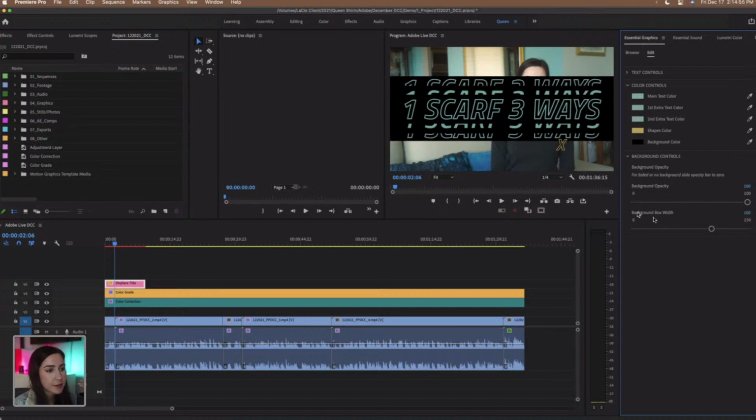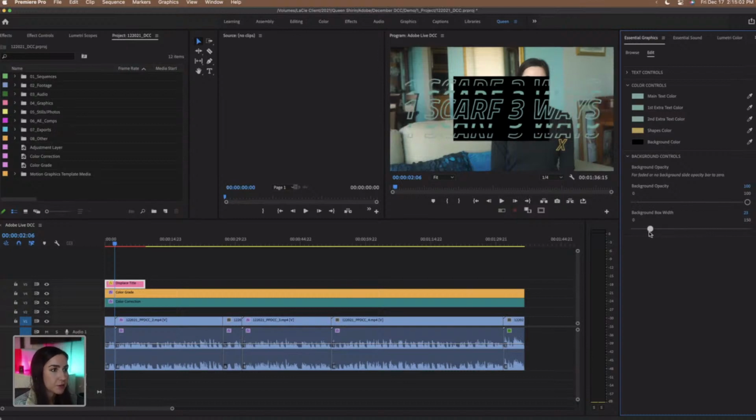Now, the last option we have is our background box width. So let's try to adjust this. And you'll see as I'm sliding over to the left, that width is just getting smaller and smaller.